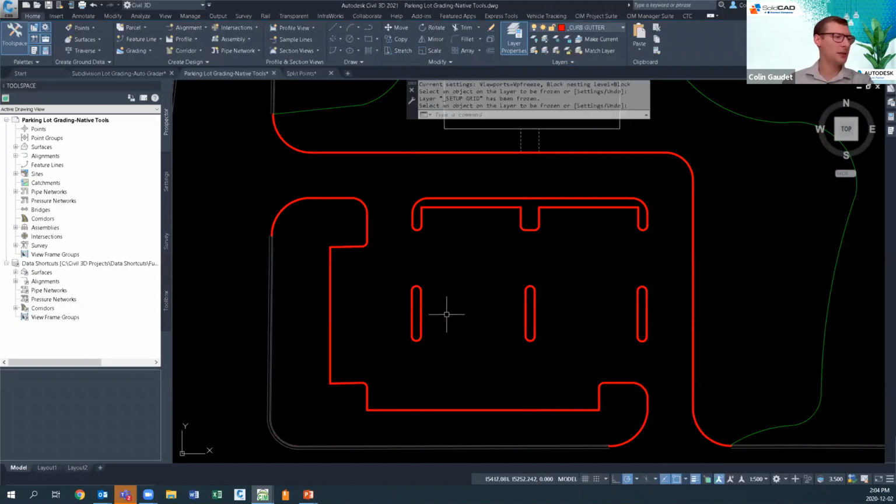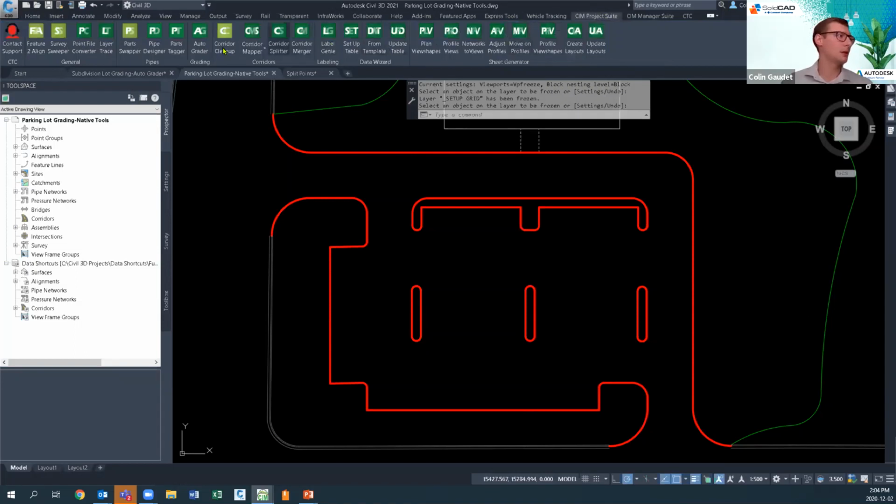And now we're left with the same feature lines. They already have their elevation, so we don't need to go through that interim surface process. We just want to reflect the curves. So the lip, the back, and the top of curb. If I flip to the Sim Project Suite, I'll pop open AutoGrader, and we're going to take a look at